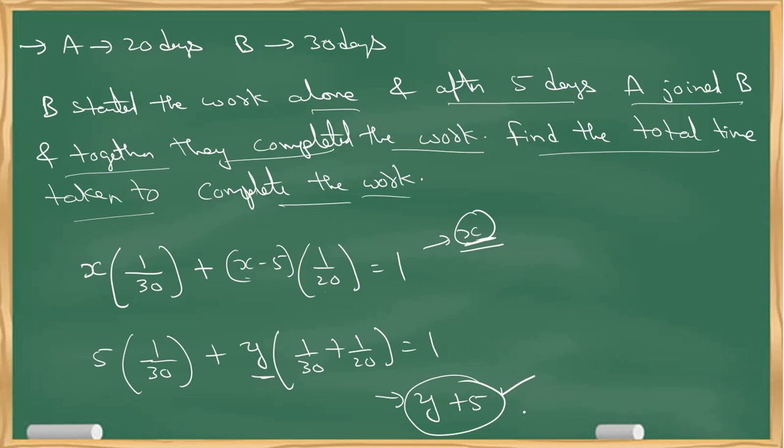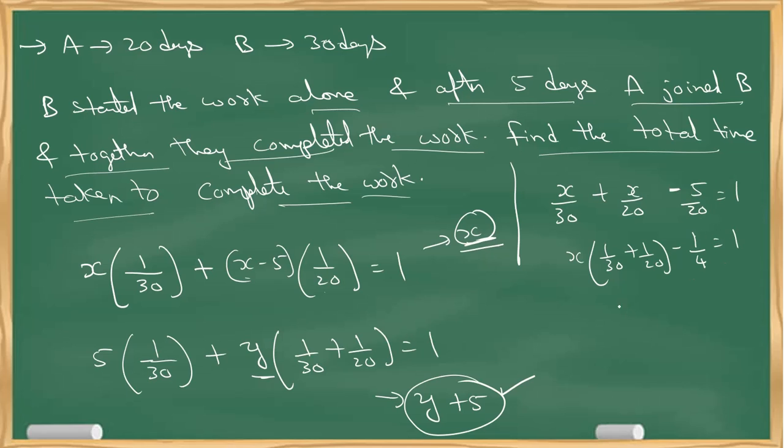Okay, so let's check. This is x by 30 plus x by 20 minus 5 by 20 equals 1. So how much will I get? I take x common: x into (1 by 30 plus 1 by 20 minus 1 by 4) equals 1.